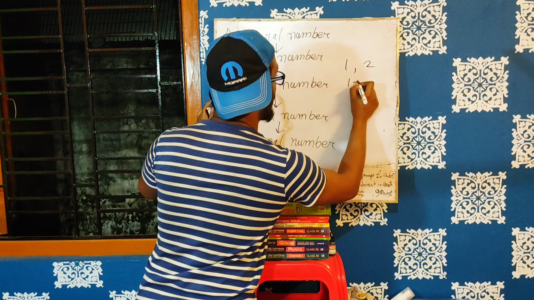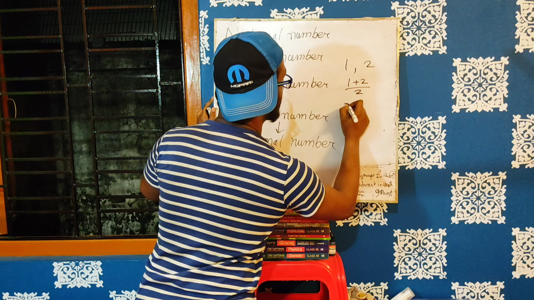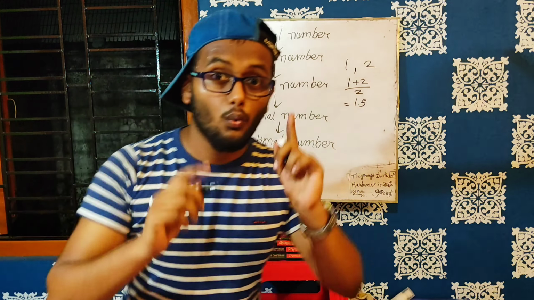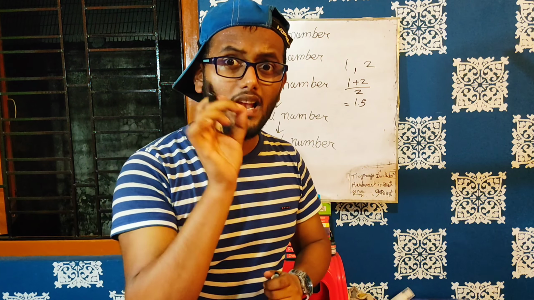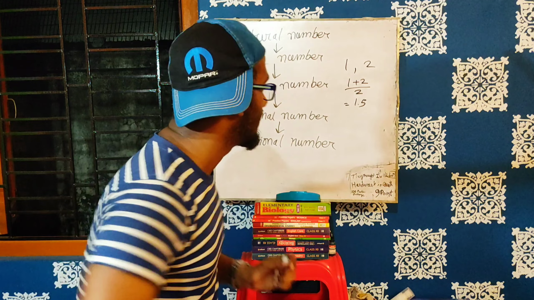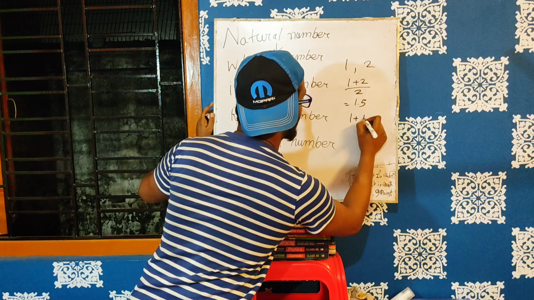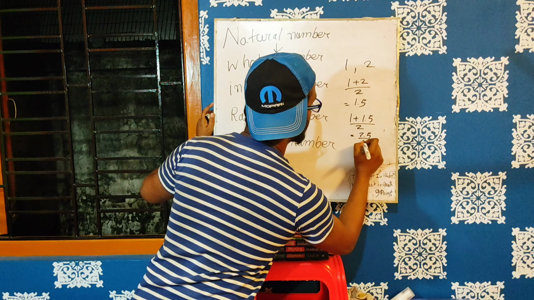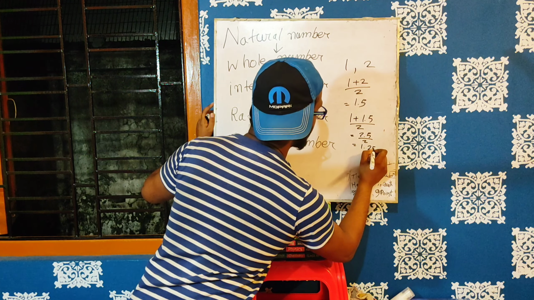How can you find? 1 plus 2 divided by 2. That is 1.5. So 1.5 lies between 1 and 2. Is there any number between 1 and 1.5? How will you do it? 1 plus 1.5 divided by 2, it is 2.5 divided by 2, that is 1.25.